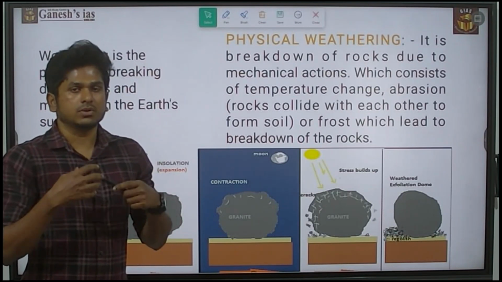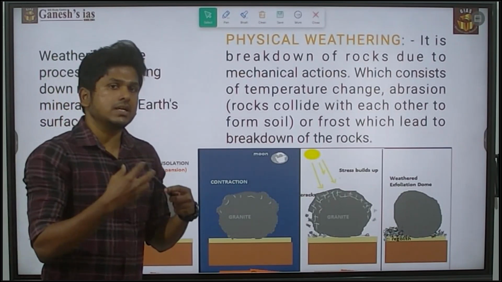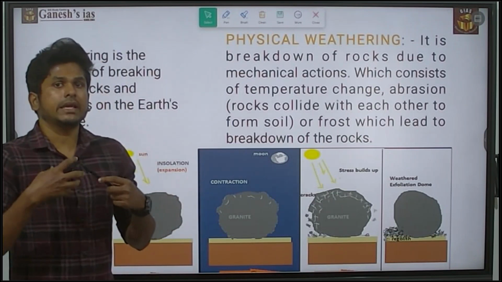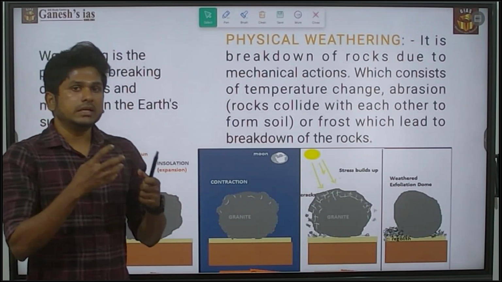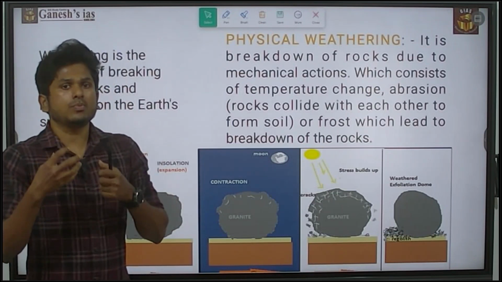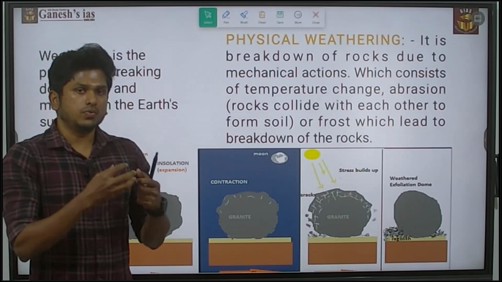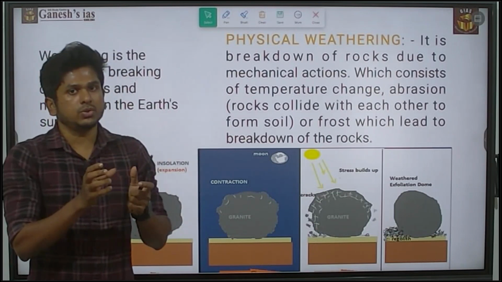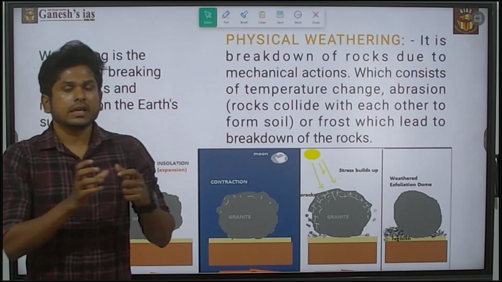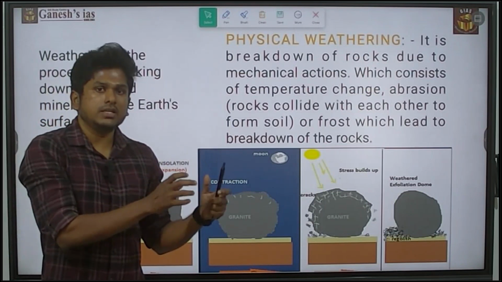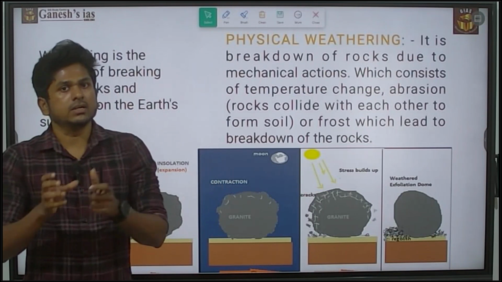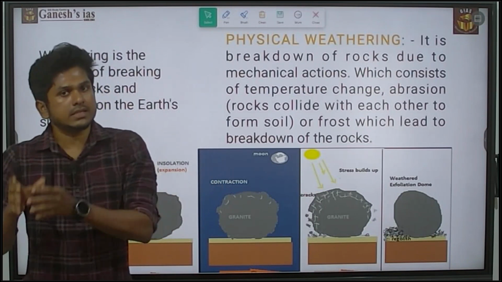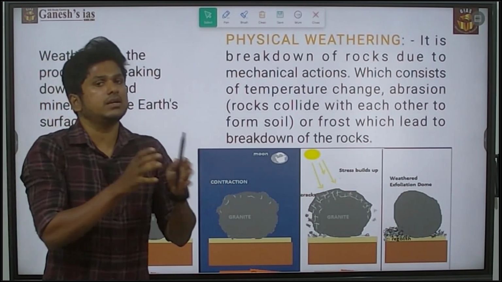Next is chemical weathering, the chemical change in the property of the rock. For example, iron in the rock changes into iron oxide, and calcium in the rock changes into calcium carbonate. That is called chemical weathering.